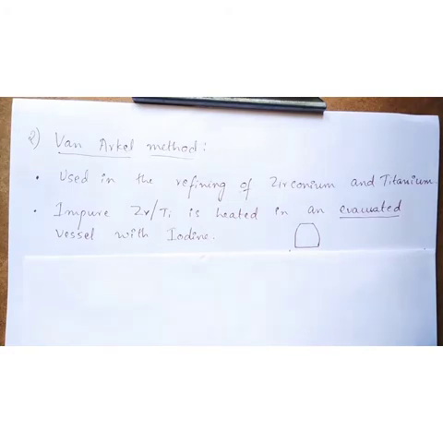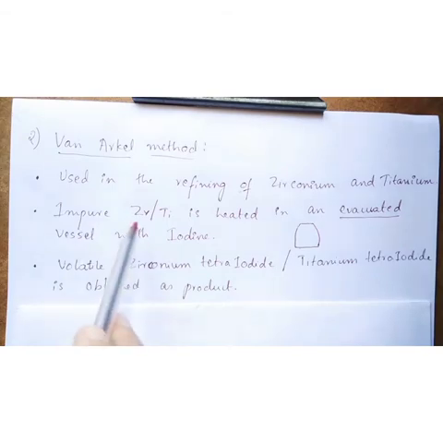In this vessel, you have to take impure zirconium or titanium and treat it with iodine and heat it strongly. At that time, the metal combines with iodine, forming a volatile compound. If you are taking zirconium, it forms zirconium tetraiodide. If you are taking titanium, it forms titanium tetraiodide. Both these compounds are volatile in nature.